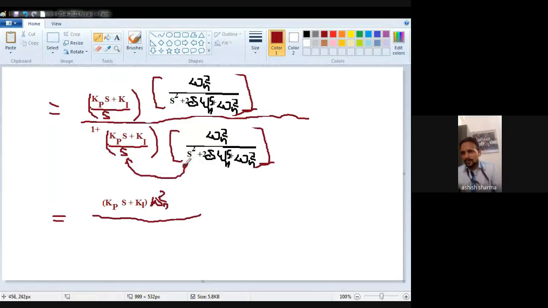So s multiplied by the whole term. So first of all, we will find s cube. The equation now starts from s cube instead of square. Remember this thing. Plus twice del omega n s plus omega n square as it is.